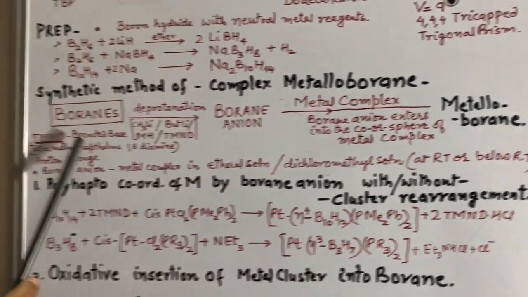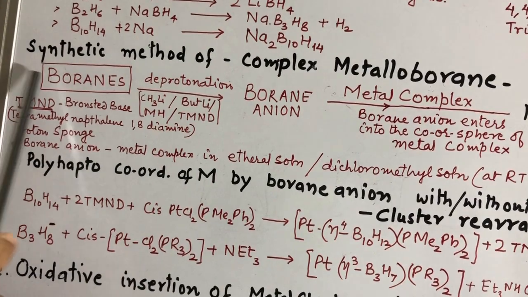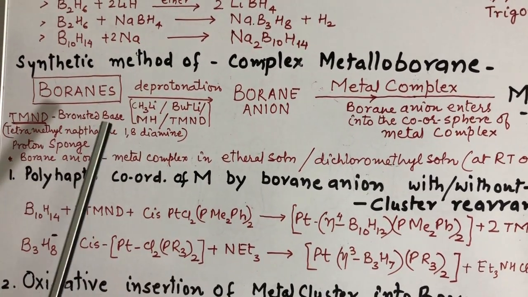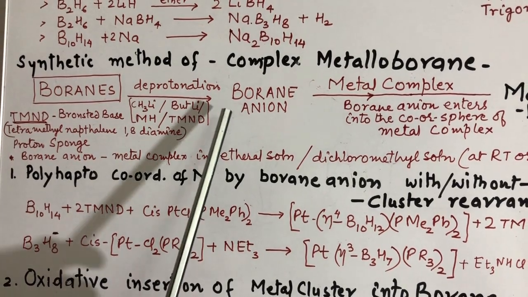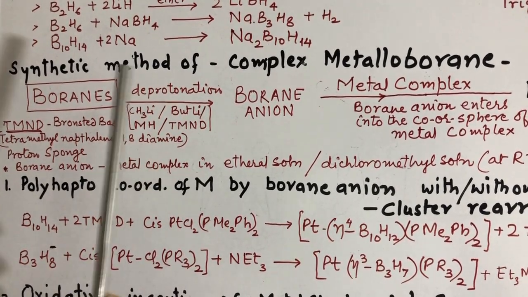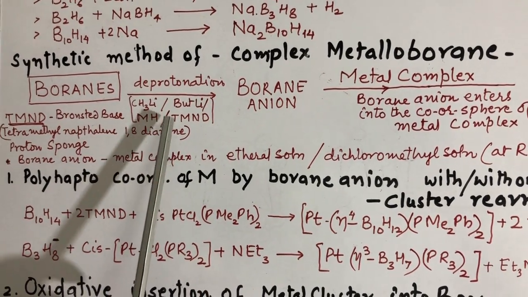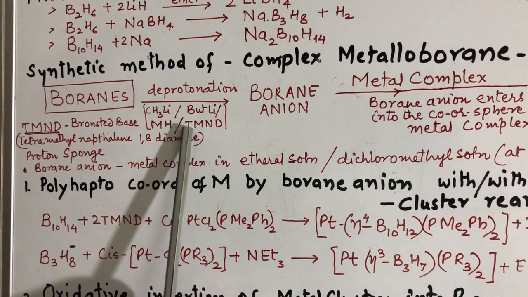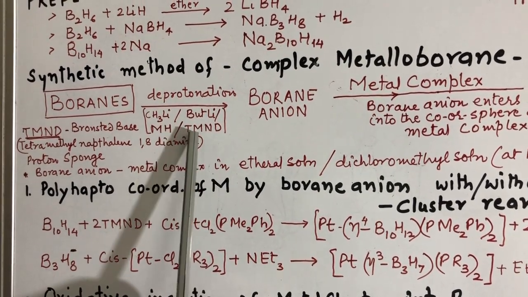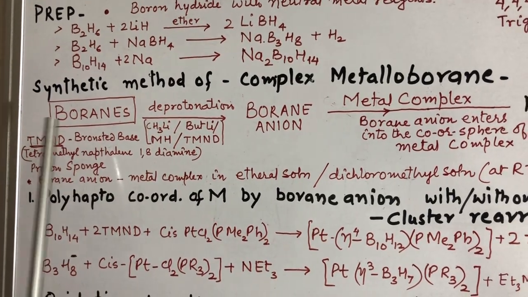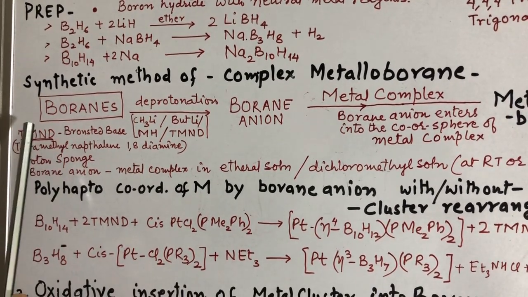Now see the first step, deprotonation of borane. Deprotonation of borane can be done in presence of any deprotonating reagent like methyl lithium, butyl lithium, or any metal hydride, or a very common deprotonating reagent, that is TMND. This is a very good deprotonating reagent used for deprotonation of boranes.